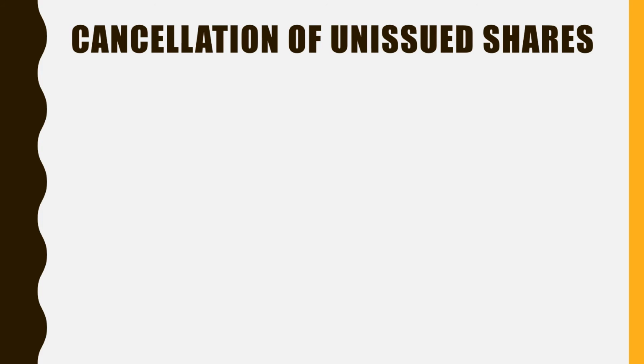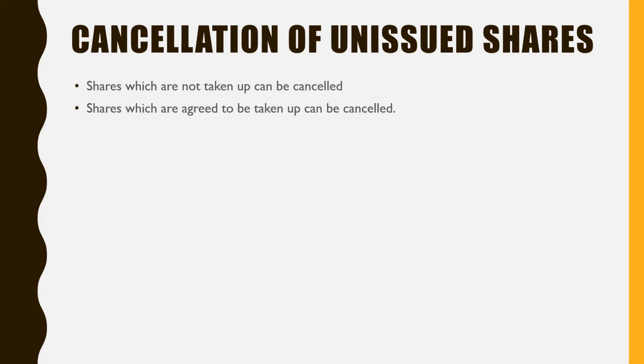Next mode is cancellation of unissued shares. Sometimes the company does not issue all the shares. These shares are not taken up by the public or shareholders, so such shares can be cancelled. Sometimes some persons may have agreed to take up some shares, but they have not yet taken them up. Such agreed shares also can be cancelled by the company.